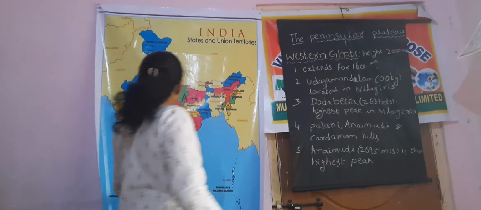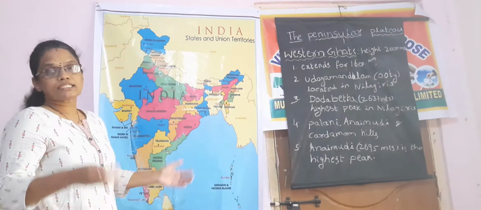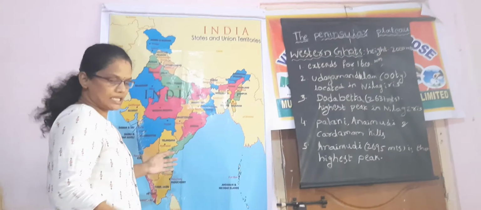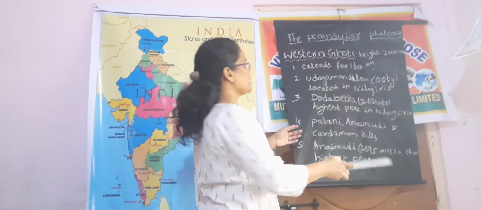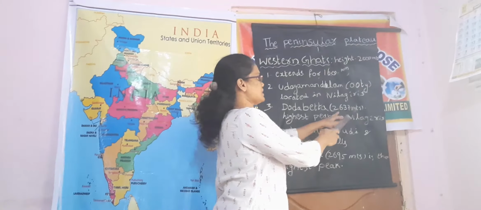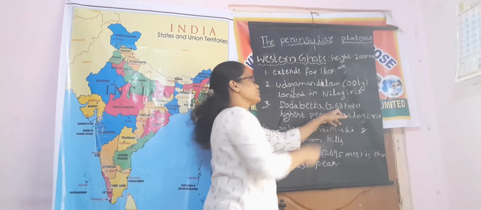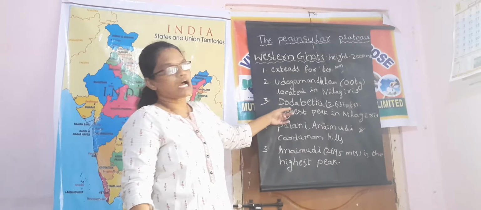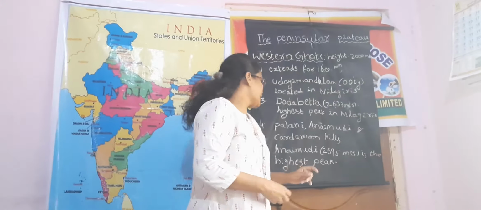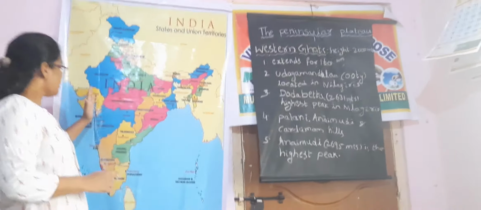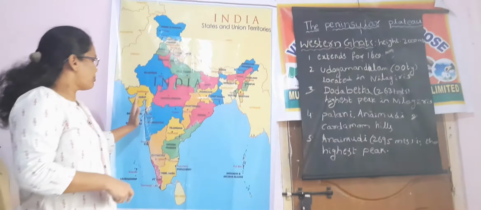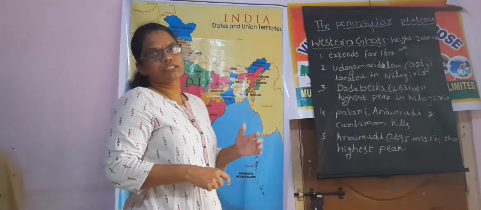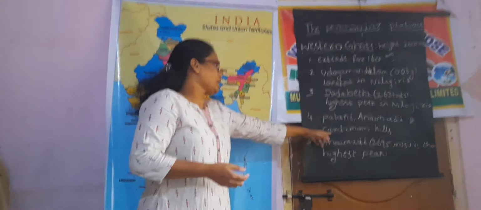Dodabetta is the highest peak in the Nilagiris, with a height of about 2637 meters. Also in the Western Ghats we have the Palani hills, Anaimudi hills, and Cardamom hills.